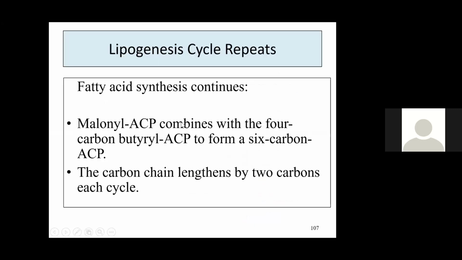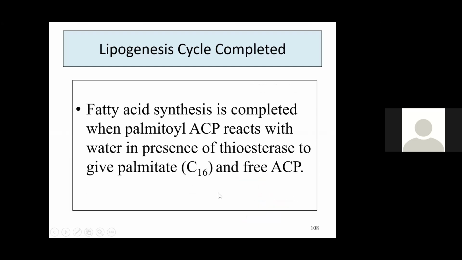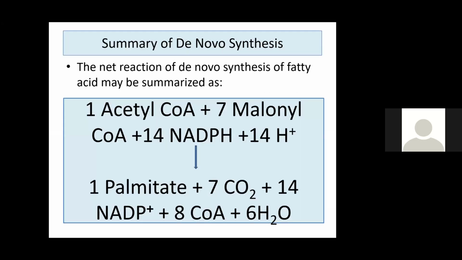In that way, lipogenesis repeats. Fatty acid synthesis continues. Malonyl ACP combines with the last end product, that is butyryl ACP, to form 6 carbon. Next 8 carbon, next 10 carbon. In that way, the carbon chain lengthens by 2 carbons each time. Fatty acid synthesis is completed when palmityl ACP reacts with H2O in the presence of thioesterase to form palmitic acid, and free ACP is liberated to be again utilized.